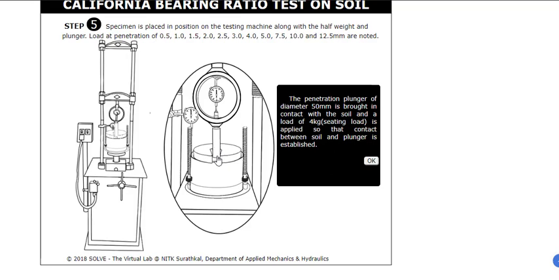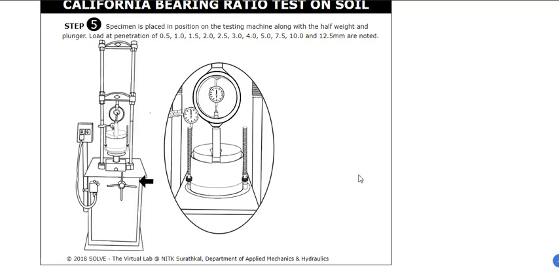The plunger is adjusted in such a way that it is touching the soil sample. So the total load will be 4 kg: the slotted weight and this spacer disc, the 2.5 kg weight that you have put.